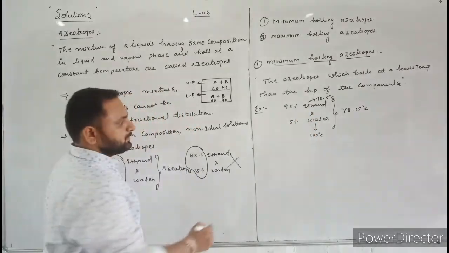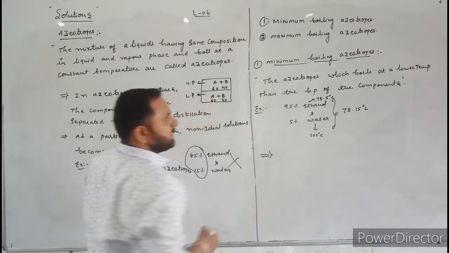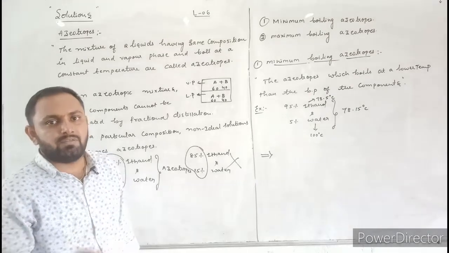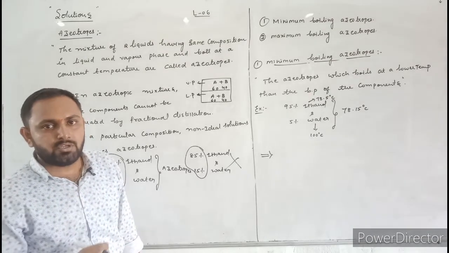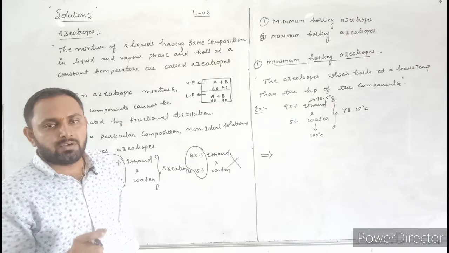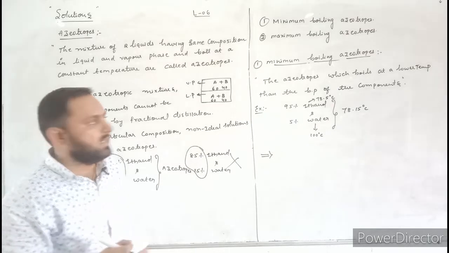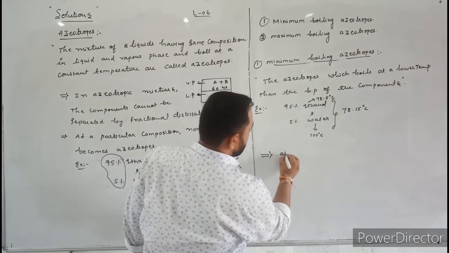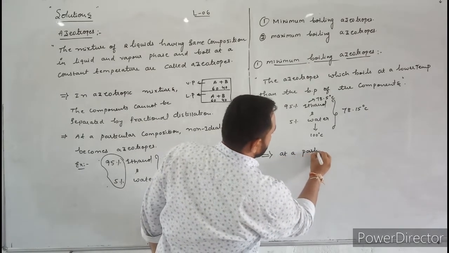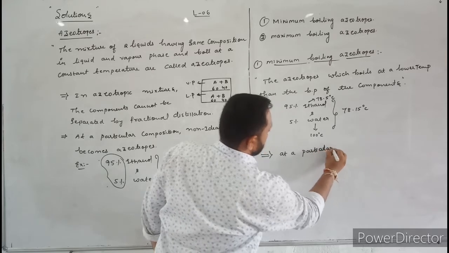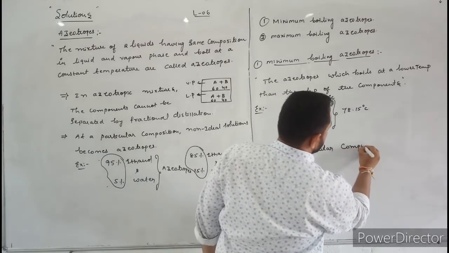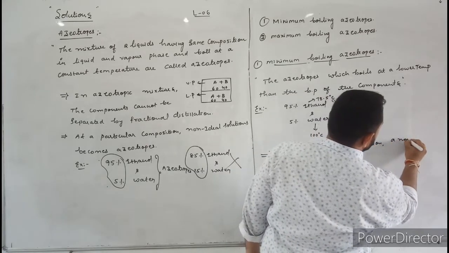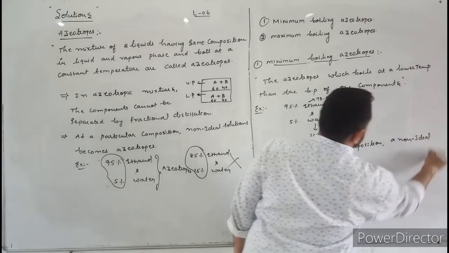Next, minimum boiling azeotropes are formed by non-ideal solutions which show positive deviation. At a particular composition, non-ideal solutions which show positive deviation form minimum boiling azeotropes. Here I will write: at a particular composition, a non-ideal solution with positive deviation.